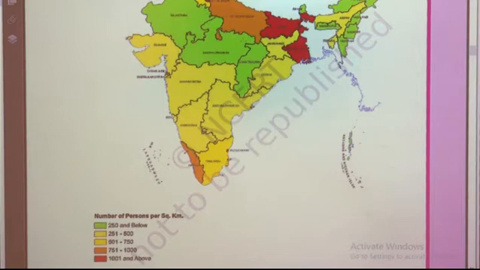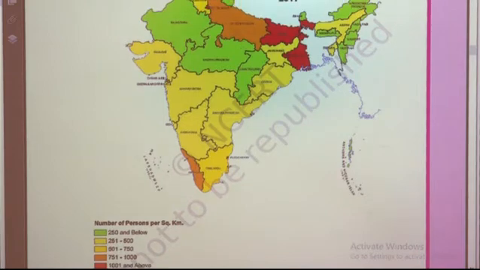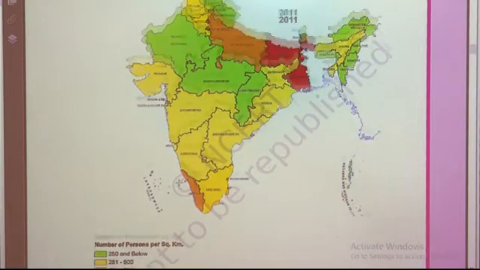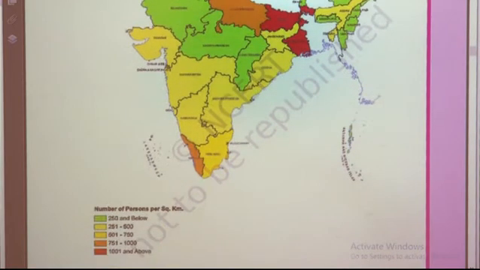Now when we observe the orange shade, 751 to 1000 population density is found in the orange color, meaning Uttar Pradesh and Kerala, these two states have the second rank of population density, 751 to 1000 persons per square kilometer.